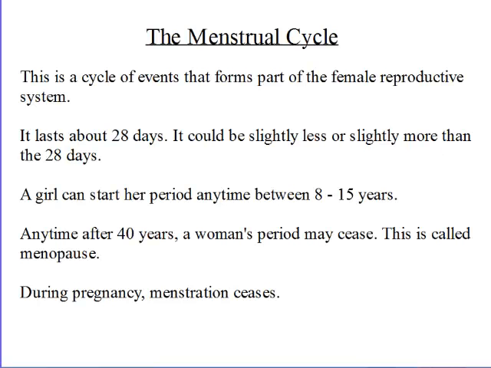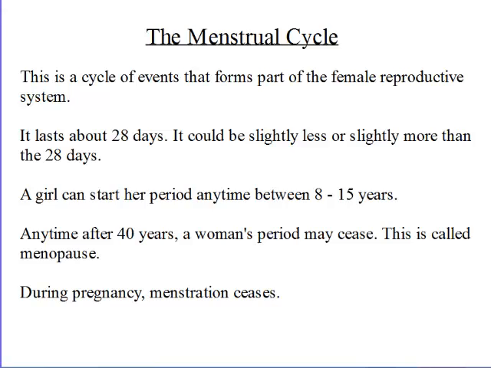We also talked about the female reproductive system. We got to know that it also had parts that played specific functions. It had the ovaries producing the ova or the eggs. It had the egg tube or the fallopian tube. We also have the uterus, the cervix, and the vagina. Today we're going to see one cycle that is also part of the female reproductive system, and this is what we call the menstrual cycle.